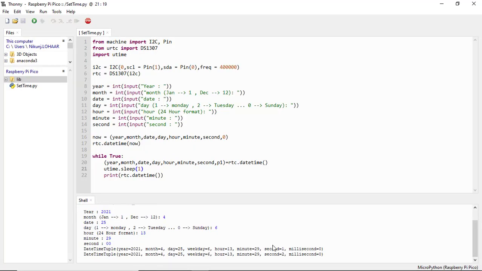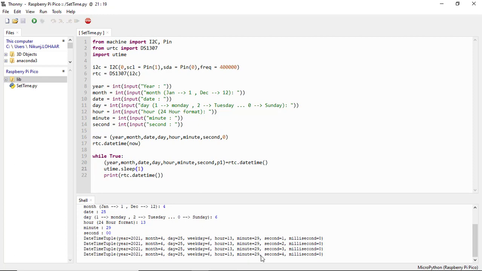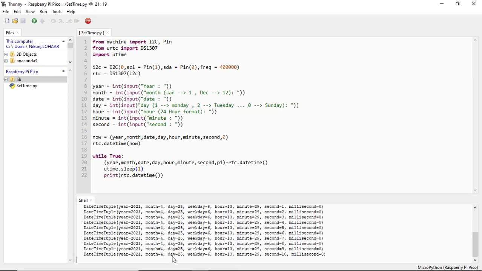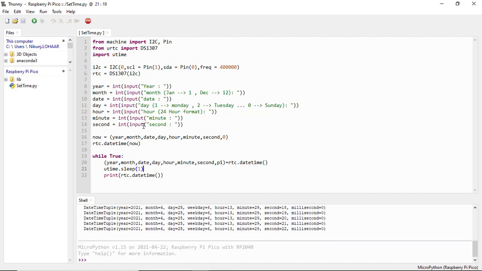Now our time is set. You can see date and time is printed every second. Now let's code for clock with LCD.